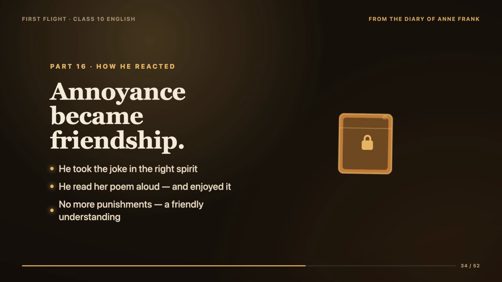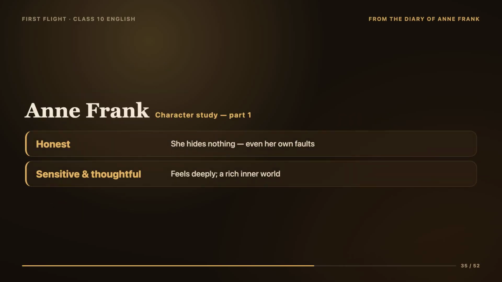Mr. Keesing became more relaxed with Anne. He allowed her to talk and did not assign her any more punishment essays. The strict teacher and the talkative student had reached a happy, friendly understanding, all thanks to a clever poem about ducks. Now, let's slow down and really study the characters because character questions are extremely common in exams.